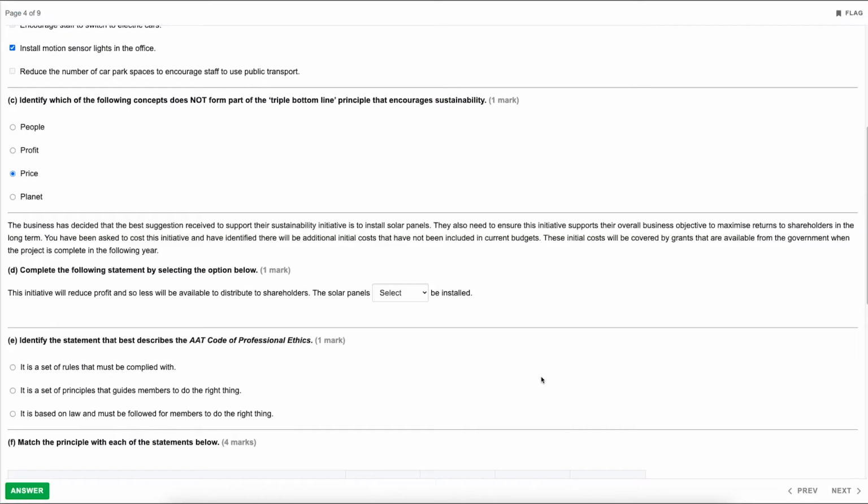This initiative will reduce profit, and so less will be available to distribute to shareholders. The solar panels, and we've got should or should not be installed. So the correct option here would be should. Now, although it will initially reduce profit, the initial costs, it's stating, will be covered by grants. So although it will initially reduce profits, you should then get that money back. It looks like it won't be done until the following year. However, all that means is realistically you're delaying the profits to shareholders. And at the end of the day, the overall objective is still to improve sustainability. So this would still be the best option for the business.